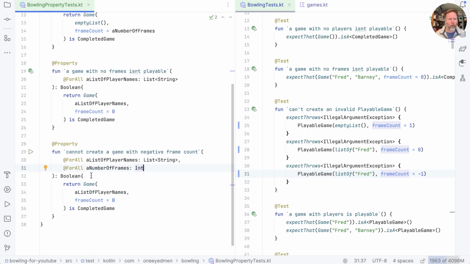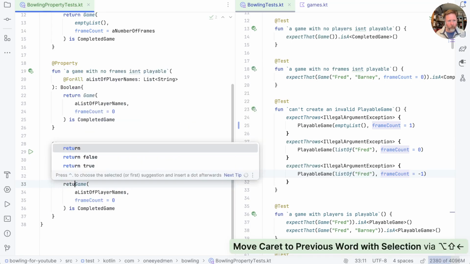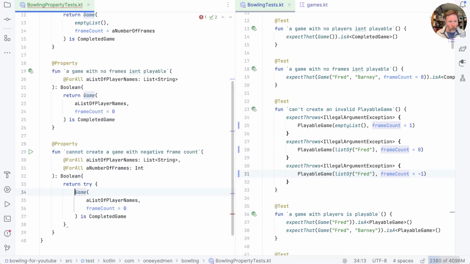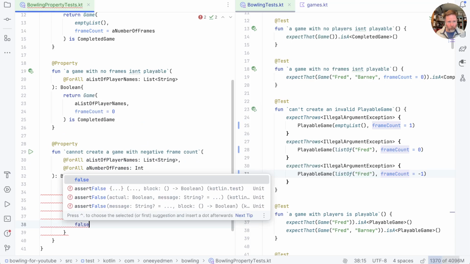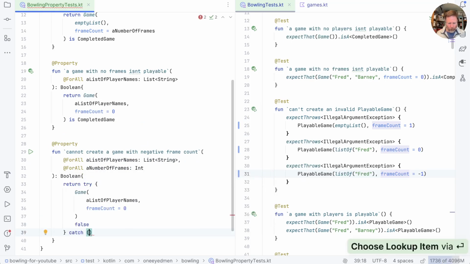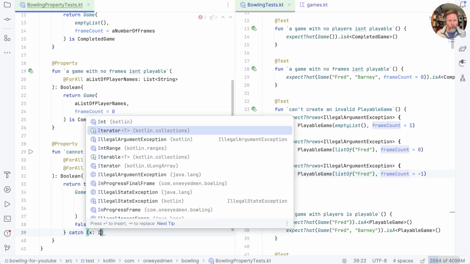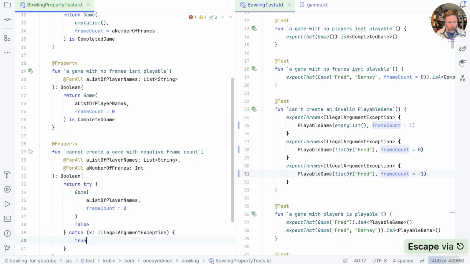And now what does it mean that we cannot create a game? Well, it's that it will throw an illegal argument exception. So we'll say return try construct a game. If we manage to do that, then this has failed. But if we get X, which is an illegal argument exception, then this has succeeded. And I need to pass a number of frames into there.